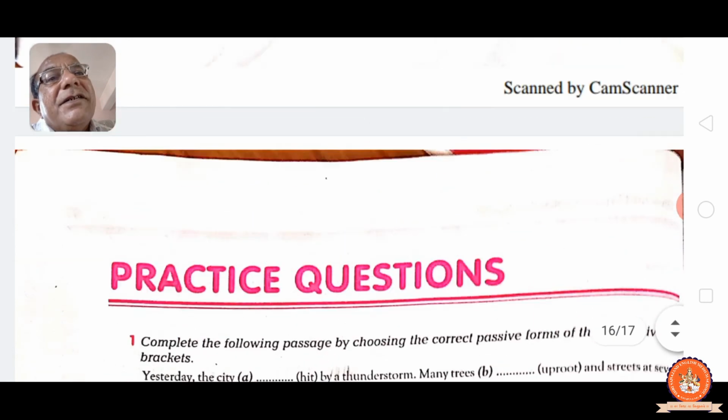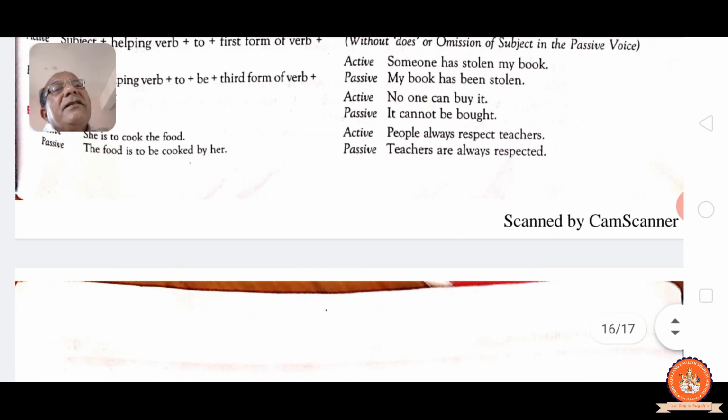Later, we will do the practice. Keep till here. This particular topic ends here. We will see the next grammar point, transformation, in the next lesson.